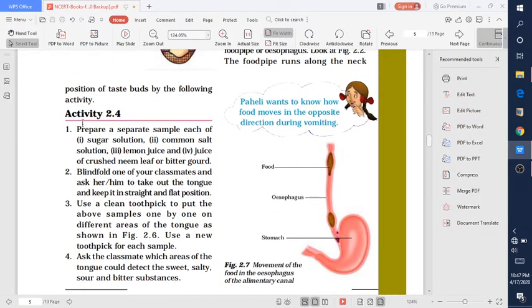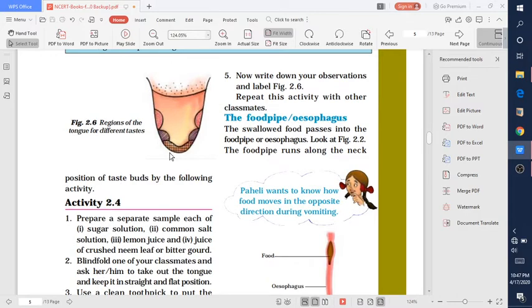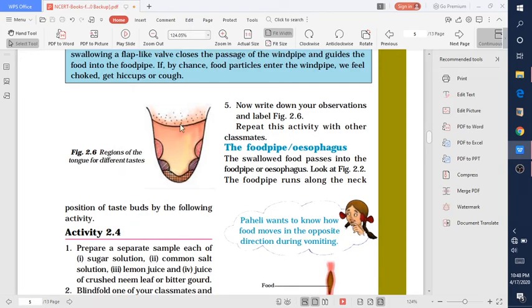In this activity, which I am giving you as homework, prepare some solutions: sugar solution, common salt, lemon juice, and juice crushed with neem leaf. Blindfold yourself and then taste each solution. You will find that different parts of your tongue give different tastes. You have to mention this in the diagram.